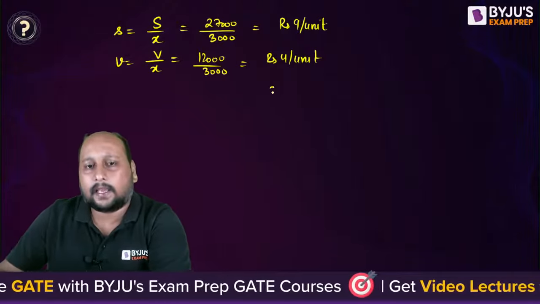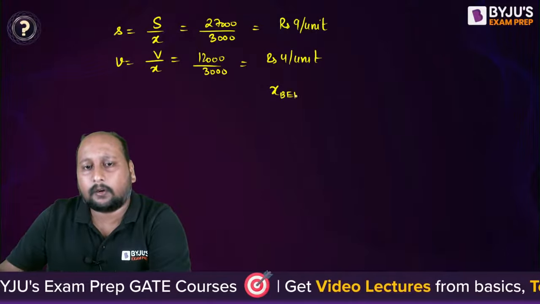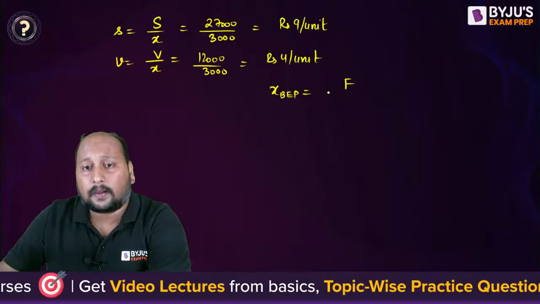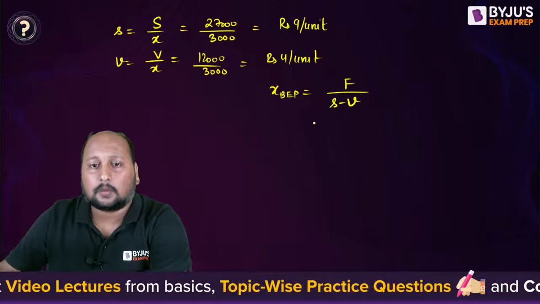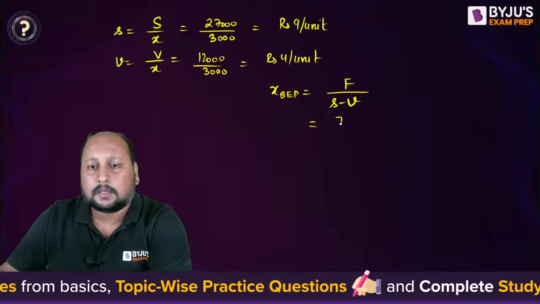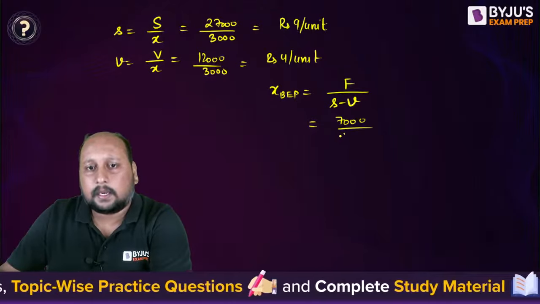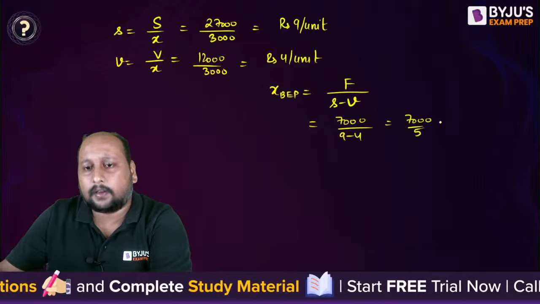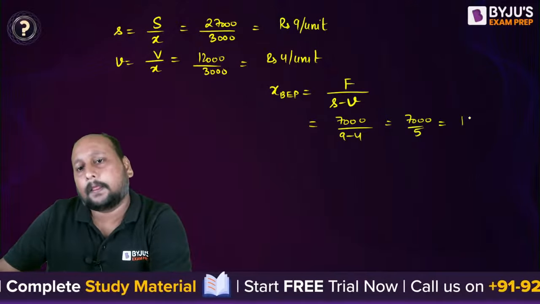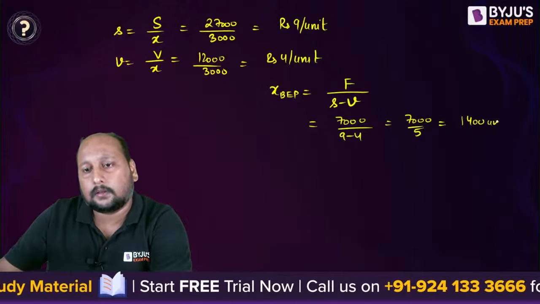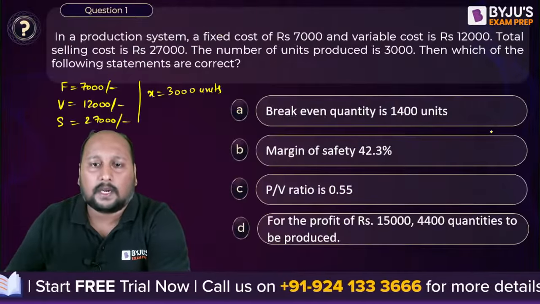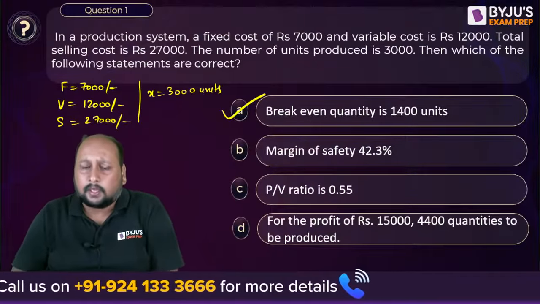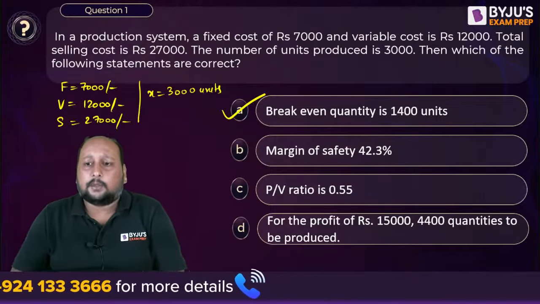Now we can calculate the break-even point. What is break-even point? At break-even point, there is no profit, no loss. So it will be fixed cost divided by small s minus small v. Fixed cost is 7,000. 7,000 divided by 9 minus 4, that is 7,000 divided by 5, that is 1400 units. 1400 units, we are getting option A, a correct option. Okay, the break-even point, option A is correct.